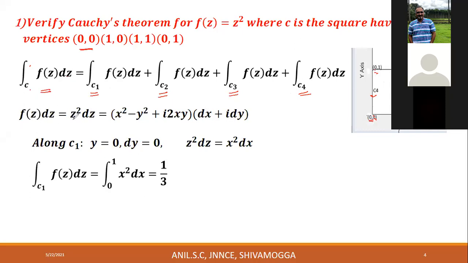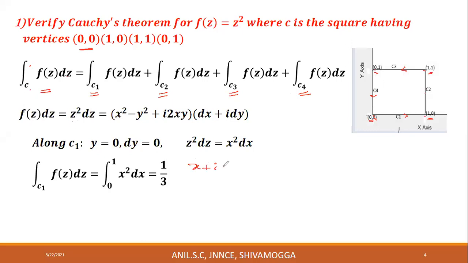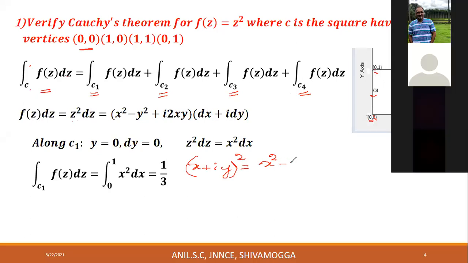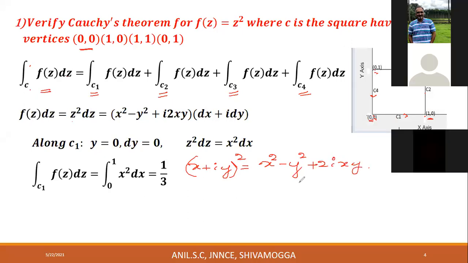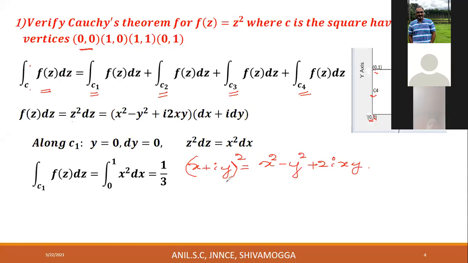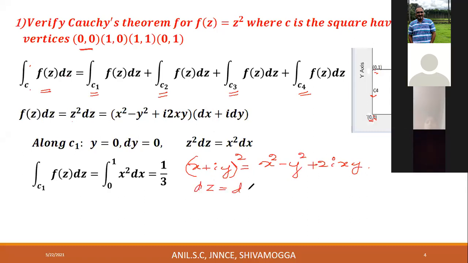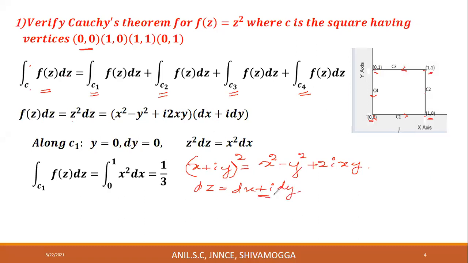And f of z is equal to z square. We know that z is equal to x plus iy. Therefore, z square is x plus iy whole square. Its expansion is x square plus i square y square, but i square is minus 1, so x square minus y square plus 2i xy. And we know that dz is equal to dx plus i dy. Now let's find these four integrals one by one.